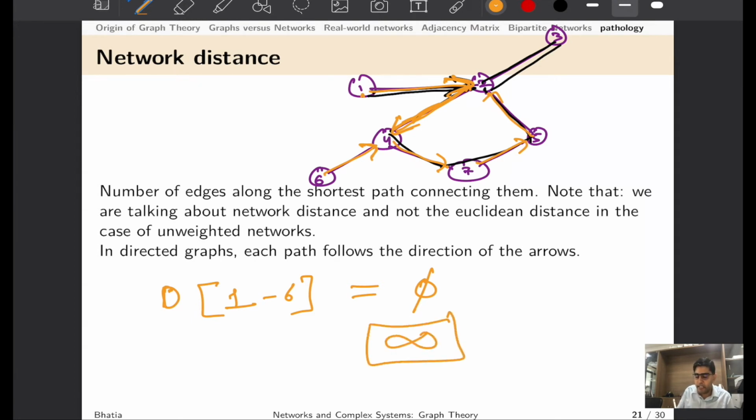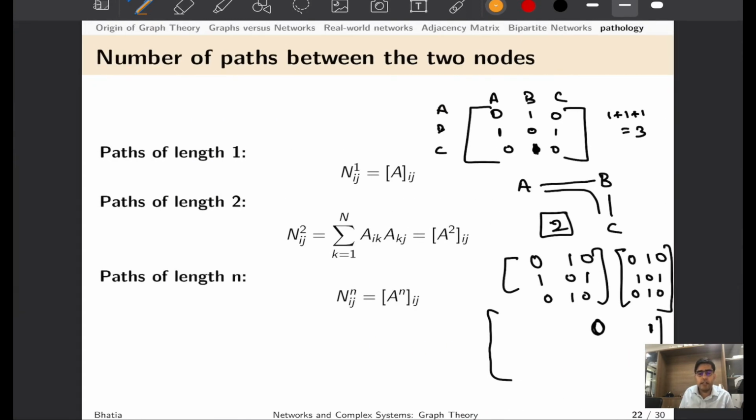And we generally say that if two nodes are not connected with each other, the distance between them tends to infinity, because you cannot go from one particular point to another point. Also, this is an example of a disconnected directed graph, because you can clearly see that you cannot go from 1 to 6, and hence no connectedness exists in this particular network. We will talk about connectedness and clustering coefficient in the next lecture, and then things would become more clear what this connectedness means.